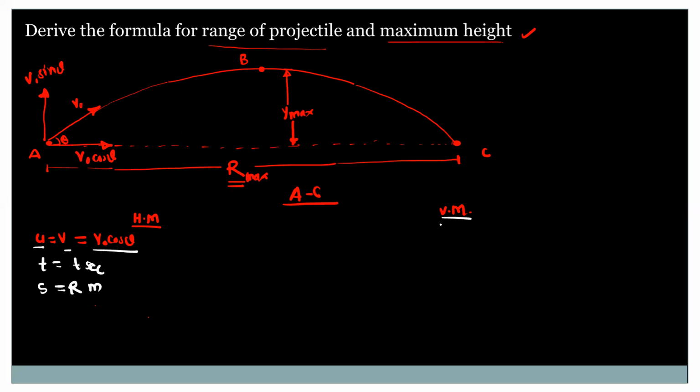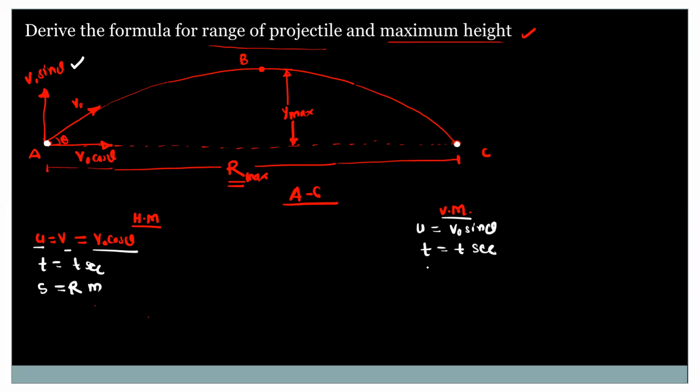Okay, now consider the vertical motion. For vertical motion, we have the initial velocity equal to V naught sine theta. So consider the y component for the velocity. Then time will be the same for vertical motion from point A to C. So t will remain the same, it is t seconds.